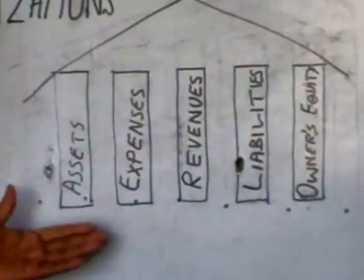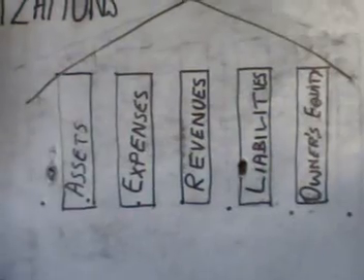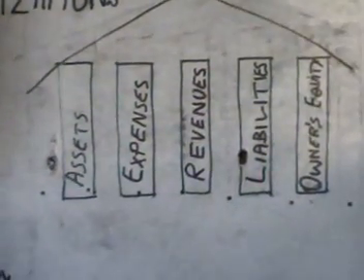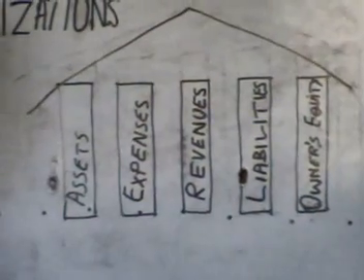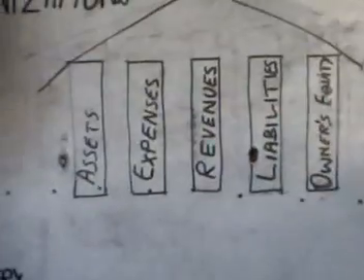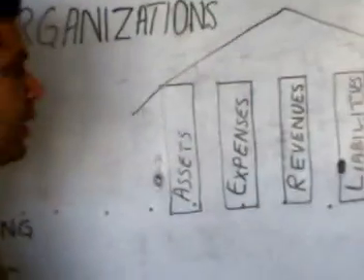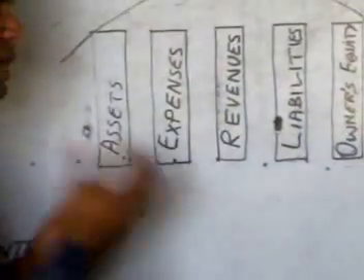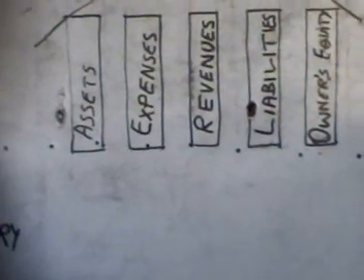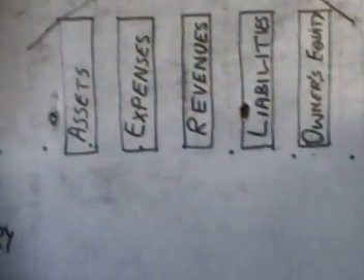You can see this building which is based on 5 pillars. These 5 pillars are supporting this building. The same matter is with accounting. These 5 pillars make accounting. If we understand these 5 things, then there will be no problem for us to understand accounting.